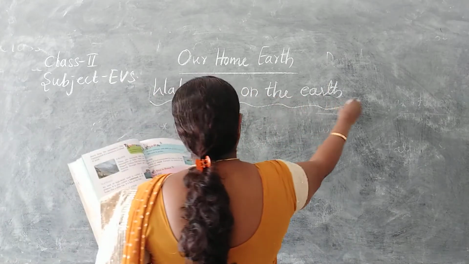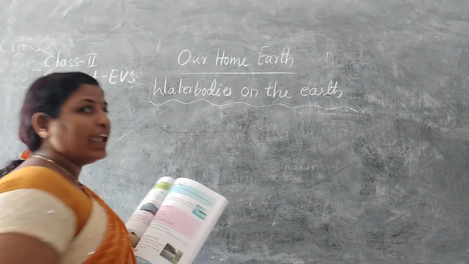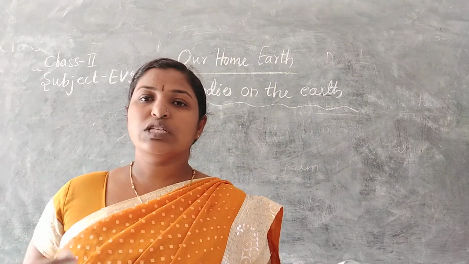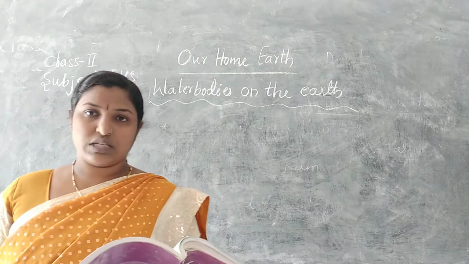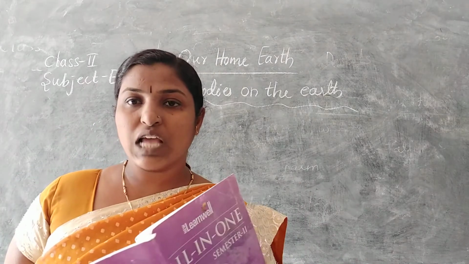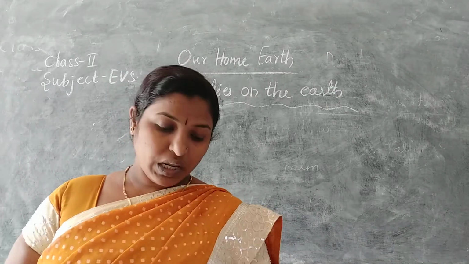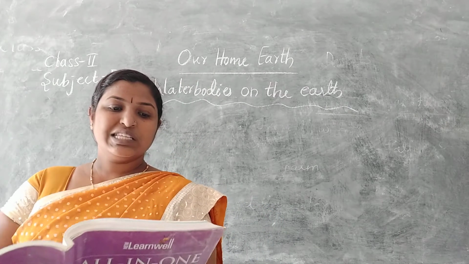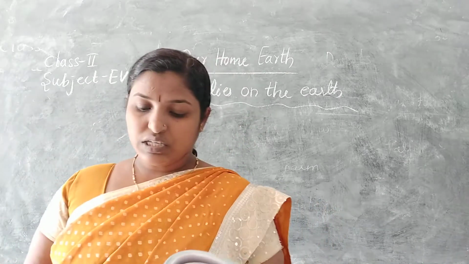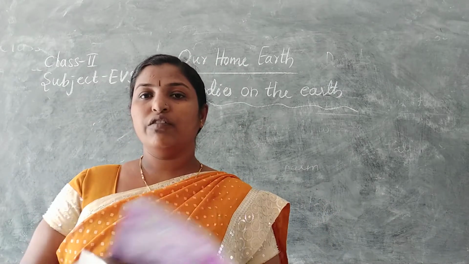What are water bodies? The sources from which we get water are known as water bodies. For example, rain, rivers, seas and oceans. Three-fourths of the earth's surface is covered with water.